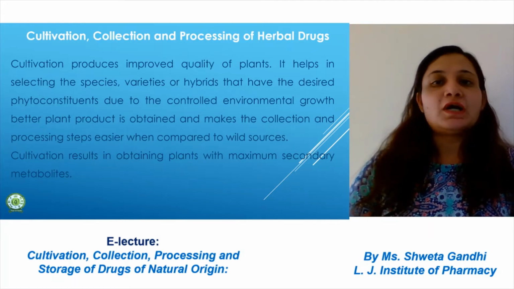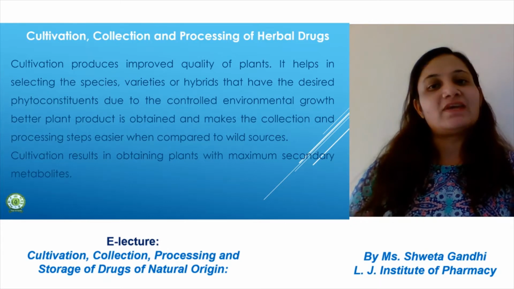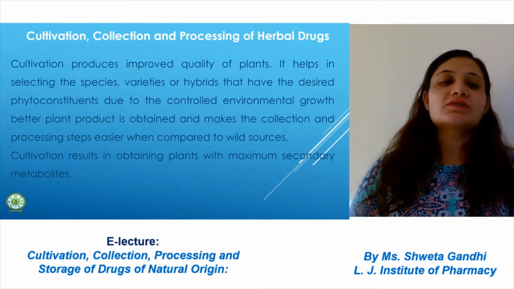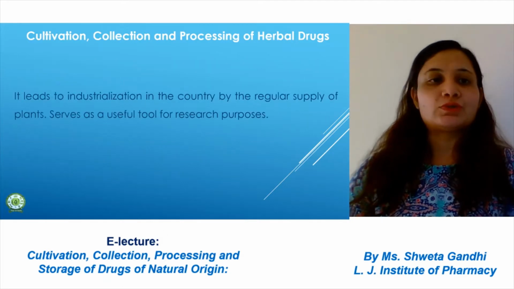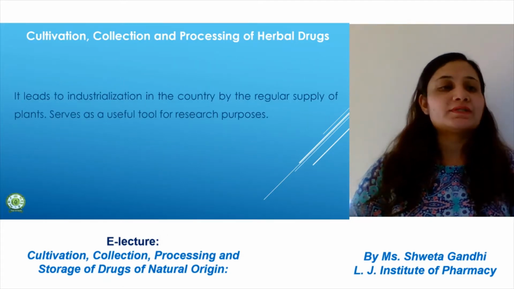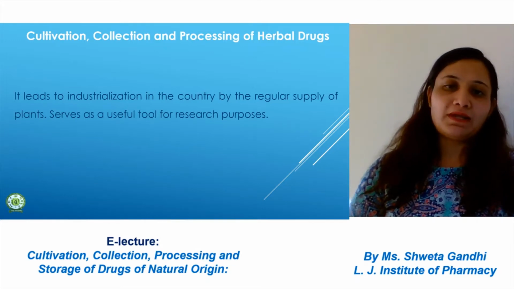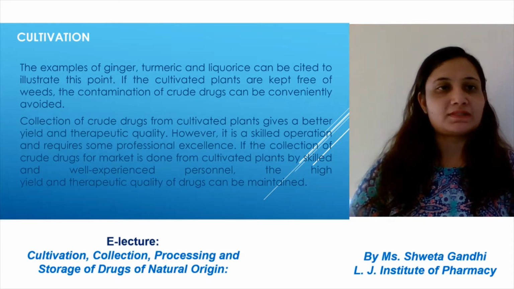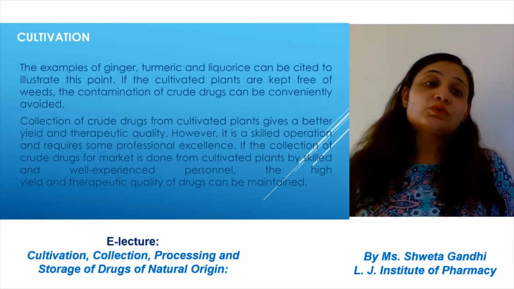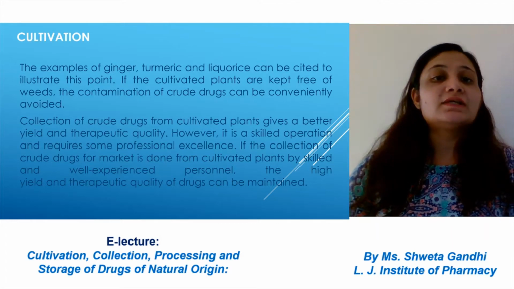Cultivation produces improved quality of plants. It helps in selecting the species and variety of hybrids, and cultivation results in obtaining plants with the maximum number of phytoconstituents. The main point is that it leads to industrialization in the country by the regular supply of plants, and it is also a useful tool for research purposes. For example, ginger, turmeric and licorice can be cited as examples.